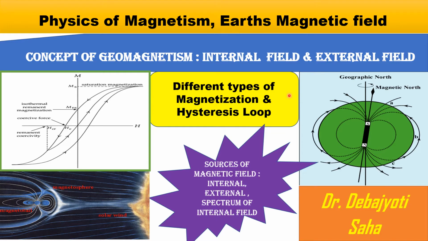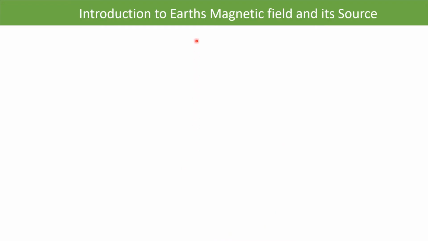So we'll discuss the magnetic field of the Earth, how it behaves like a bar magnet, and there will be internal and external field and the sources of it. This is a picture of the external field, and there's a hysteresis loop associated with the magnetization, with the physics of magnetization. So all these things we'll enjoy one by one. So let's first move to our Earth's magnetic field introduction and the source of it.